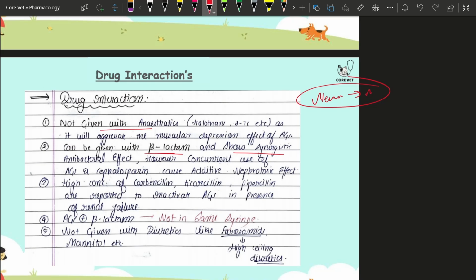You can see over here also that there is a drug interaction with the beta lactam, right? So you shouldn't give the aminoglycoside along with the beta lactam in the same syringe. I hope this part is clear. Cephalosporin along with aminoglycoside shows an additive nephrotoxic effect, right? And a higher concentration of carbenicillin, ticarcillin, and piperacillin may inactivate your aminoglycoside. Done. And it is not to be given with the diuretics, as I told you earlier, furosemide and mannitol. You should not prescribe the aminoglycoside along with them, right?